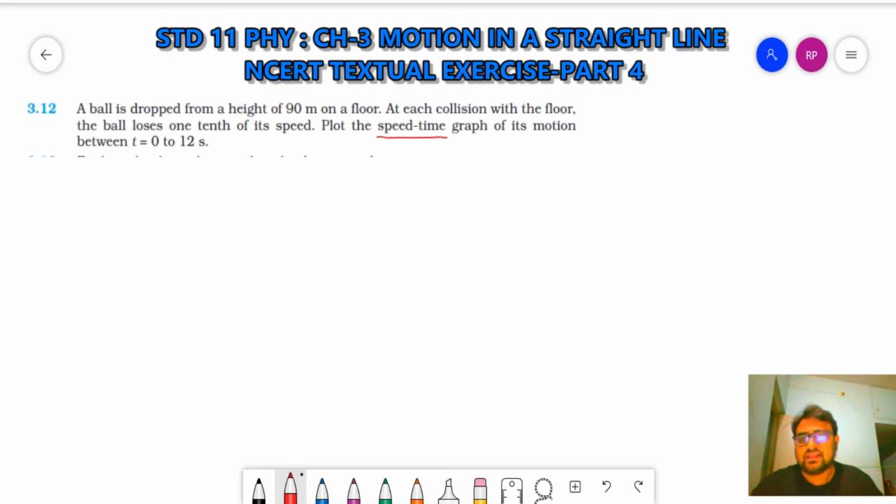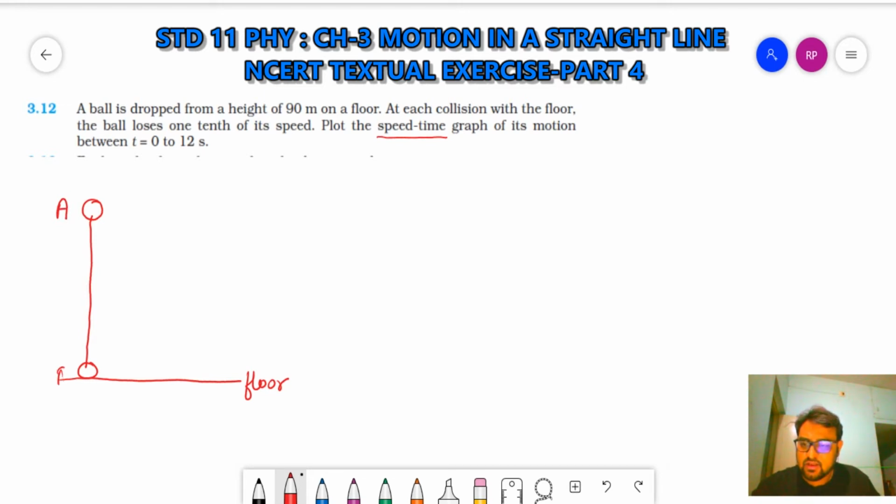So let's take that a ball is dropped from a height of 90 meter. I will say that this is the floor. A, the ball was dropped from this position.